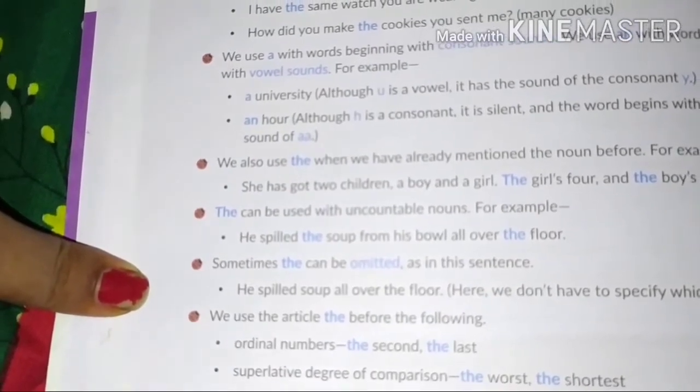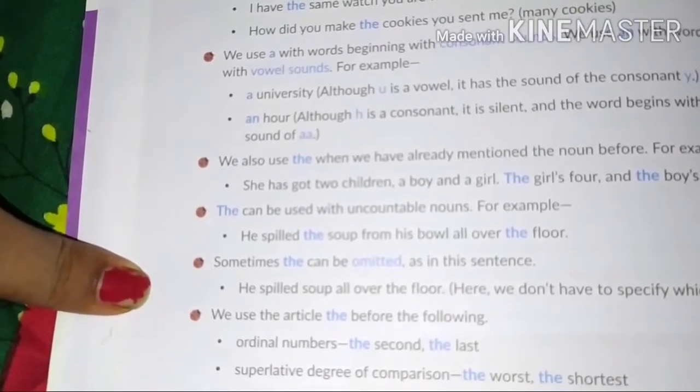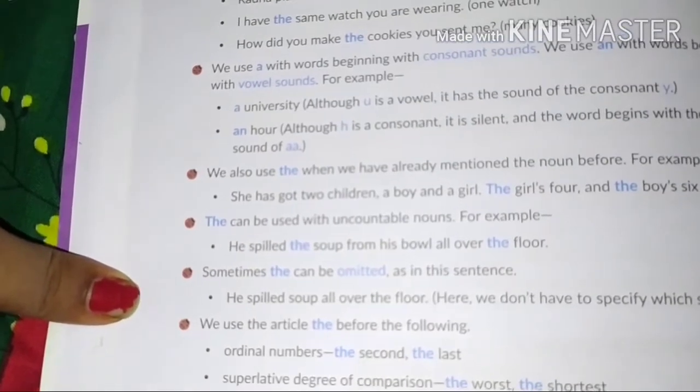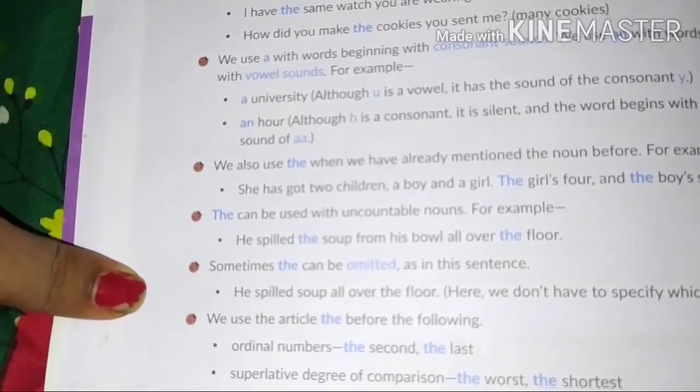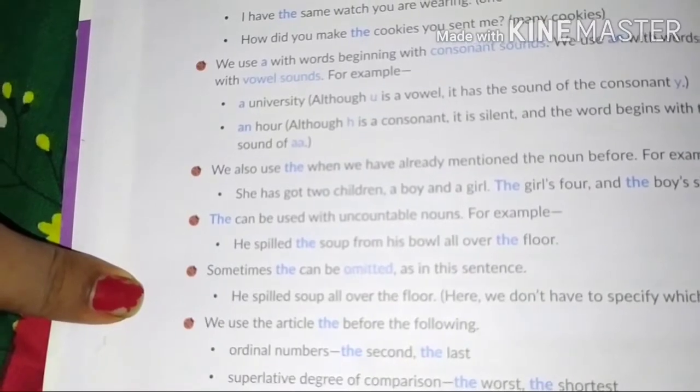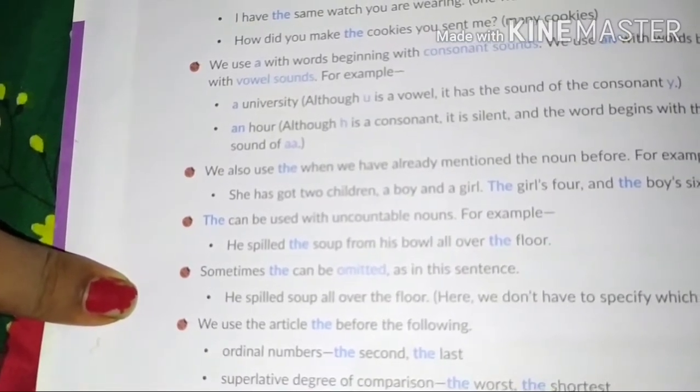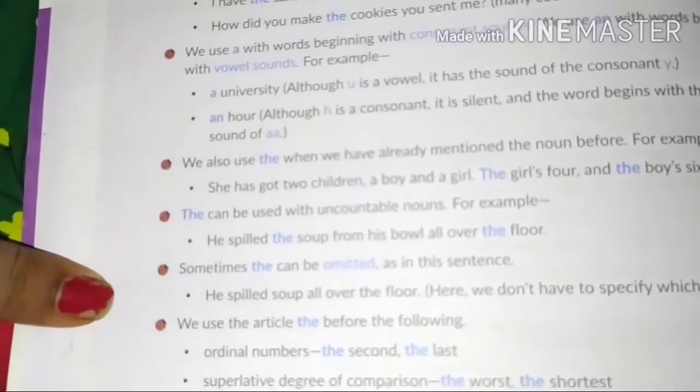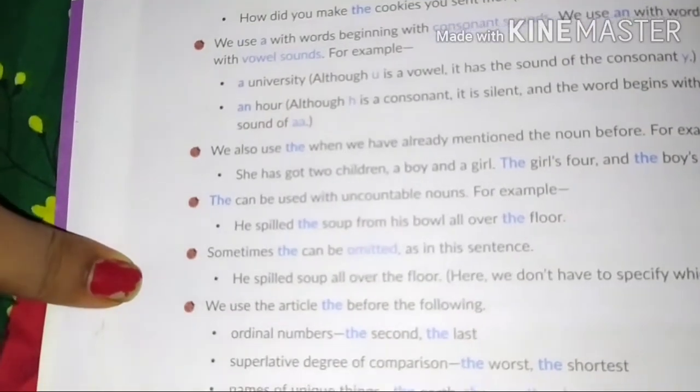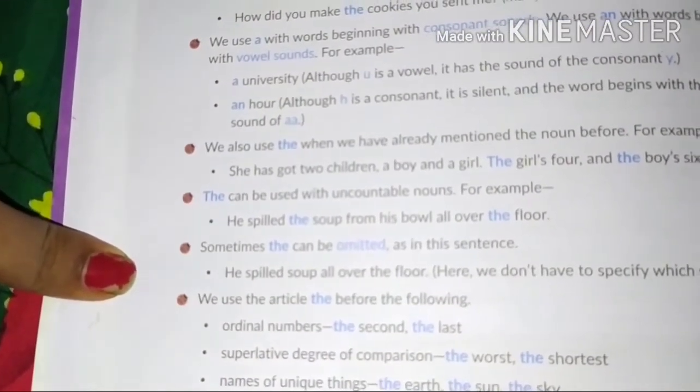We use a with words beginning with consonant sounds. We use an with words beginning with vowel sounds. We all know what are vowels: a, e, i, o, u, and the rest of the alphabets are consonants. Now here you can see this is very important. Please pay attention to this.